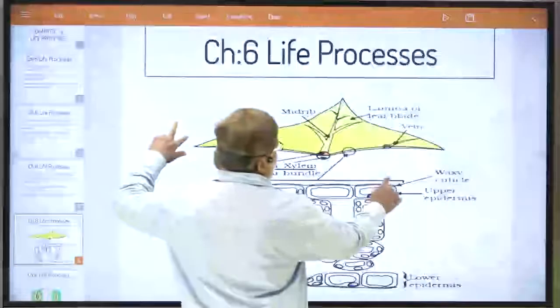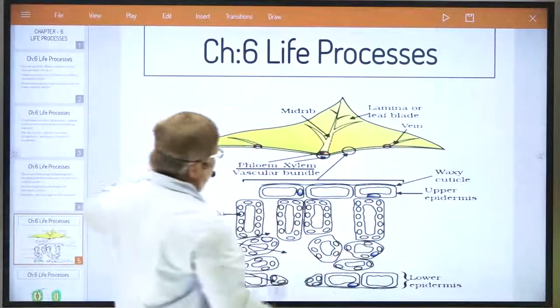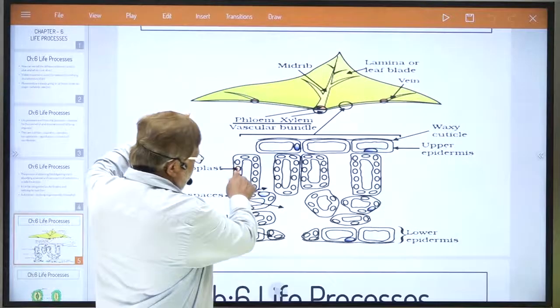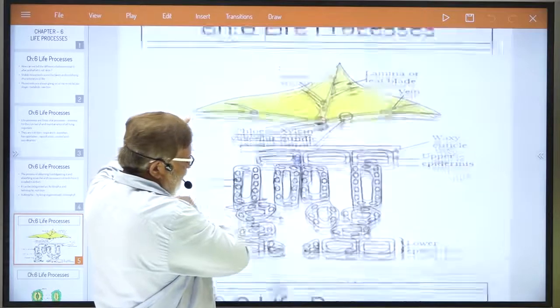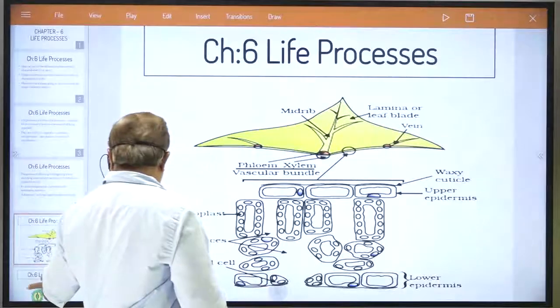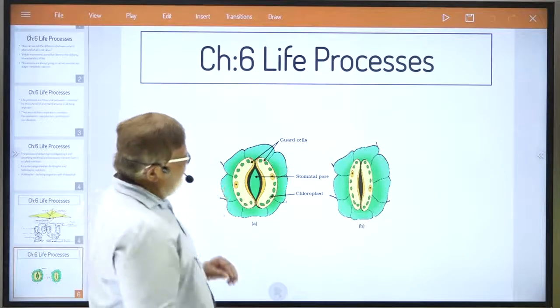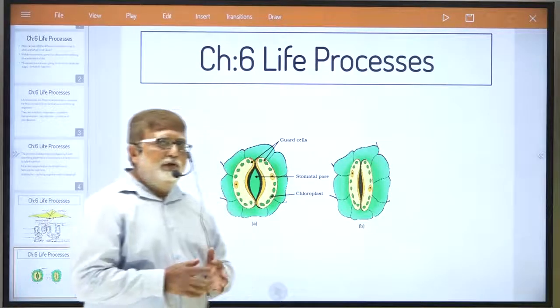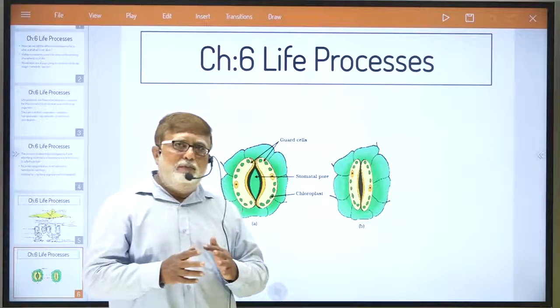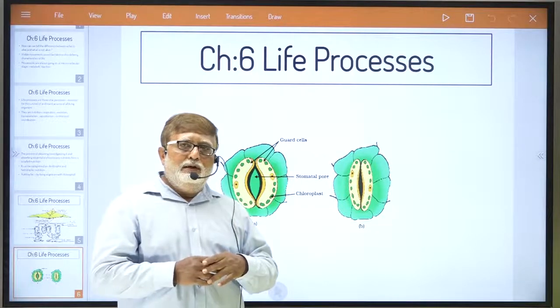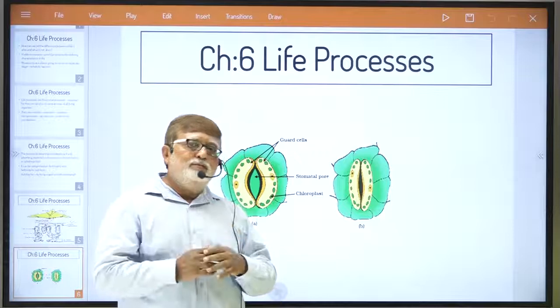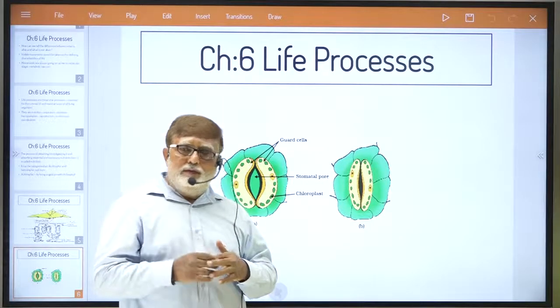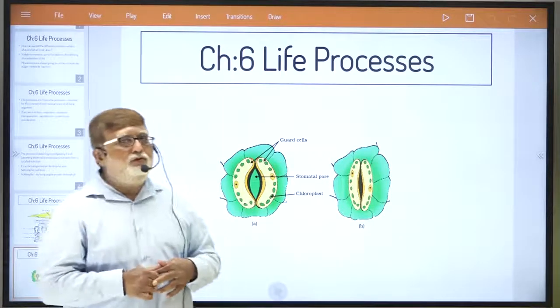Understand? If you expand any cell, you will come to know immediately that chloroplast is present. Now one more thing which we want to understand, that is a very important structure in plant. One is leaf, understand, and stomata. What is actually the function of stomata, dear student?